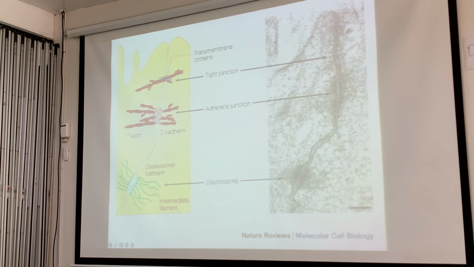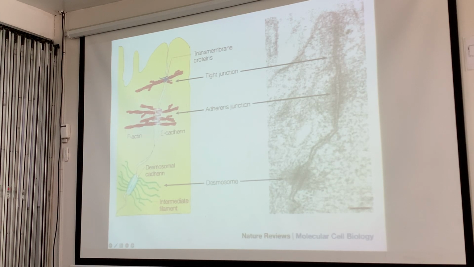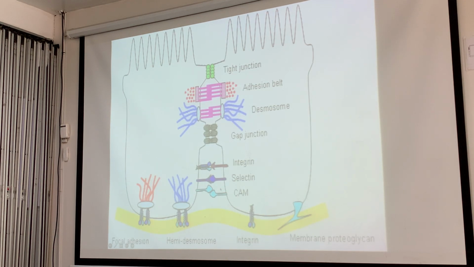So just an example, a drawing, and then a TEM, transmission electron microscopy. So we have the tight junction, from the word itself, tight, the adherens junction, and of course the desmosome. So there's a table actually of that in your book. So literally, tight is really tight. Then we have the adhesions, the desmosomes, the gap.